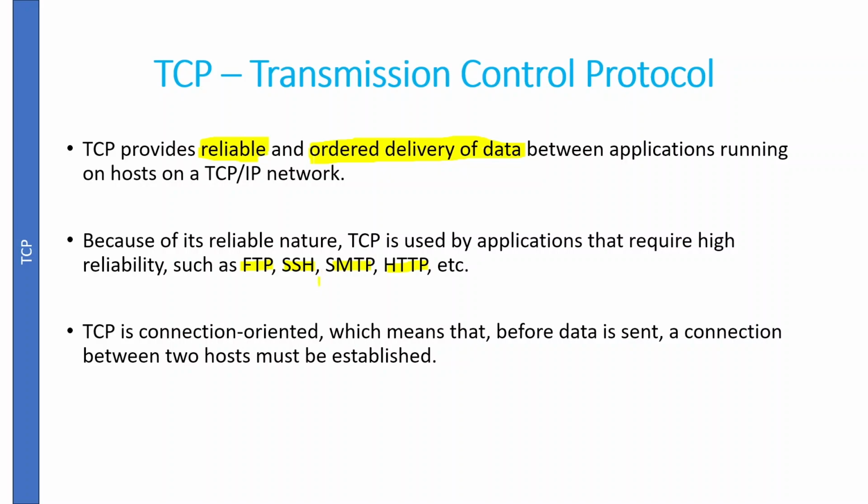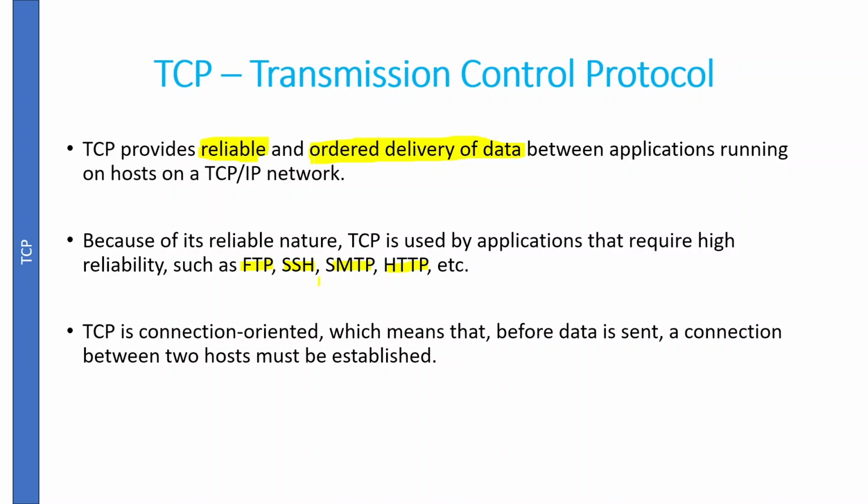So what are the features of TCP or Transmission Control Protocol? Basically, it is connection oriented. That means it will establish a connection between two devices before sending any information, before data transmission, right? Then you can say this is a reliable protocol, with reliable delivery. Why do we say reliable?